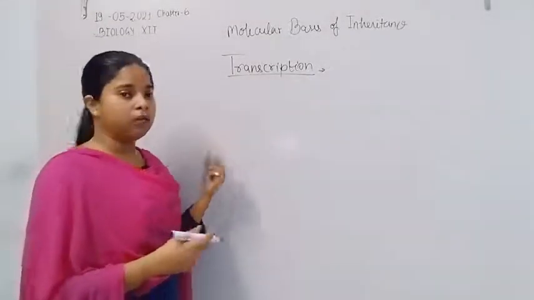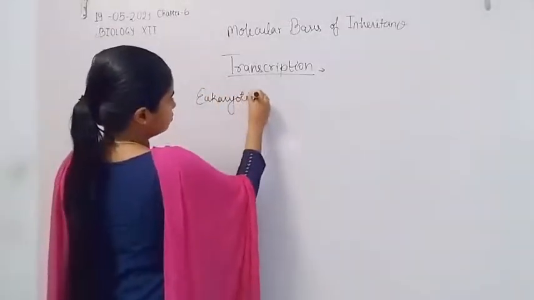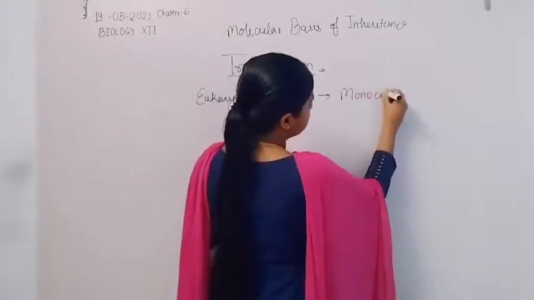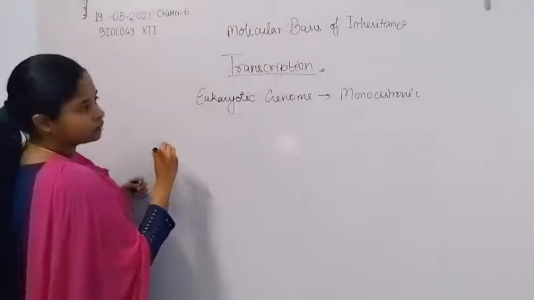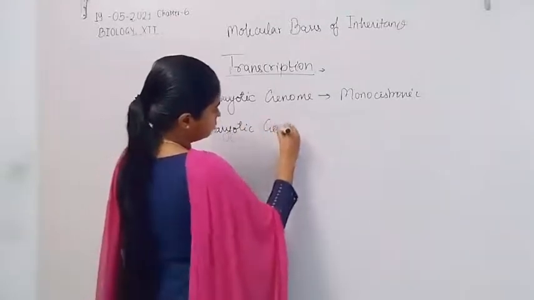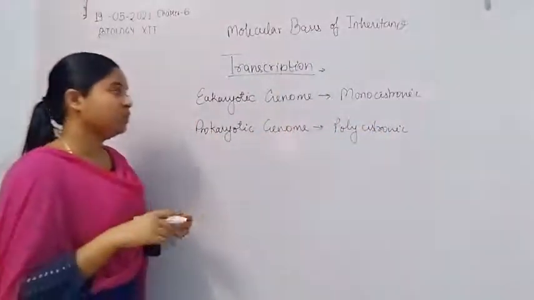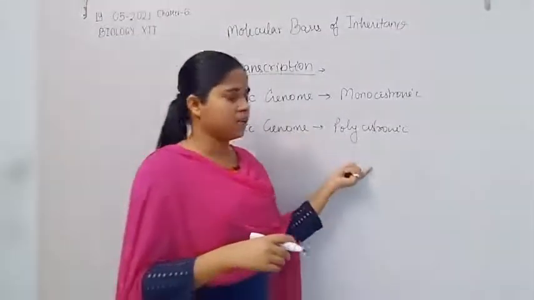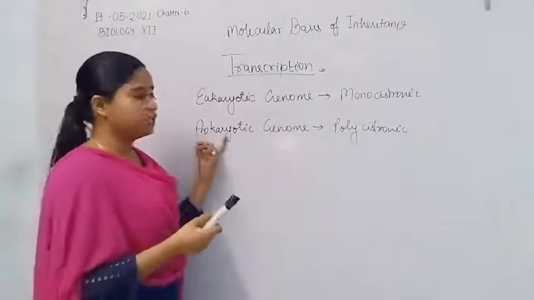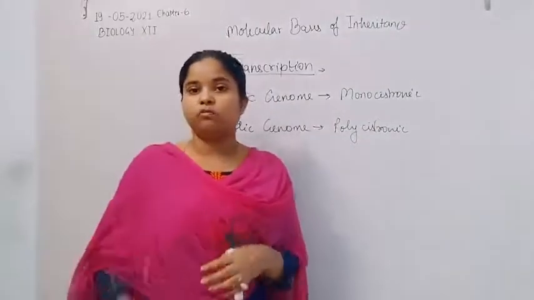That's why the characteristic of the eukaryotic genome is monocistronic, and the prokaryotic genome is polycistronic. Polycistronic means a single small segment of DNA can synthesize more than one type of protein in the case of prokaryotes, and in the case of eukaryotes they synthesize only a single type of protein from a small segment of DNA, or gene.